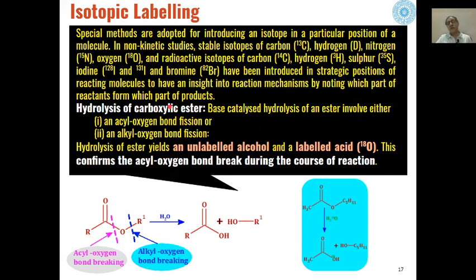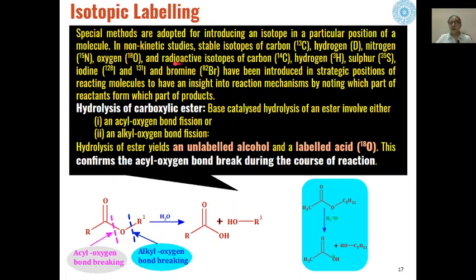Then there is isotopic labeling. Isotopic labeling is a special method adopted for introducing an isotope in a particular position of a molecule. The stable isotope of carbon is C13, of hydrogen we know is deuterium or tritium, of nitrogen is N15, of oxygen is O18.